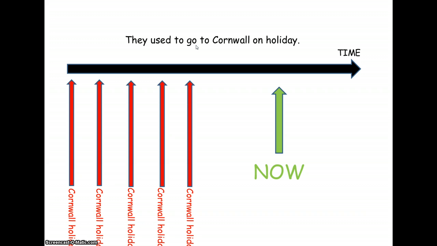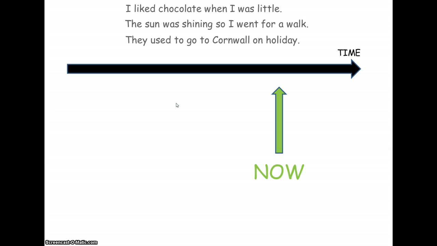And that would be the same as with the example with would. You would go to town on Saturday afternoon would be the same thing. You'd have lots of these red arrows, completed events, but the fact that they're regular makes it imperfect tense. So there are three examples, and we can see then that the English doesn't give us much clue because all of these are imperfect tense, but they look very different in English, and that's the reason we have to picture this time frame, this diagram.